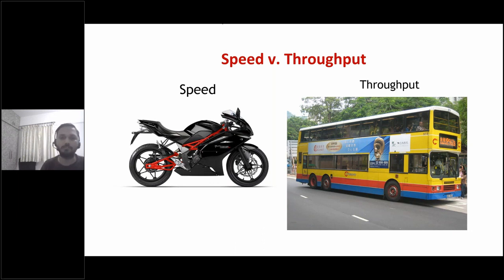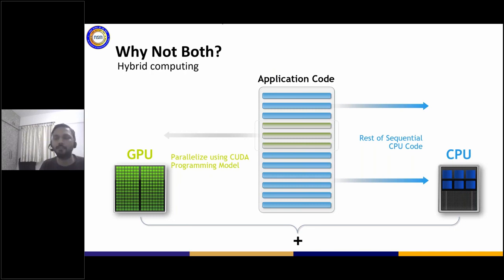And the good part is, when I talk about GPU computing, I'm not talking about only the GPU, because it's called hybrid computing, because your application runs not just on the GPU, some part of your application runs on the CPU, some part of your application runs on the GPU. The sequential parts or the file IOs and all those, many of these operations can run very efficiently on the CPU. Multiple tasks like MPI calls can run very, very efficiently on the CPU. But when you have a for loop and you have data parallelism there, in that case, that part can be given to the GPU.